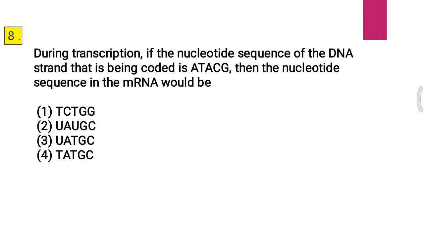Question 8. During transcription, if the nucleotide sequence of the DNA strand that is being coded is ATACG, then the nucleotide sequence in the mRNA would be: first, TCTGG; second, UAUGC; third, UATGC; fourth, TATGC. The correct answer for the eighth question is the second one, that is UAUGC.